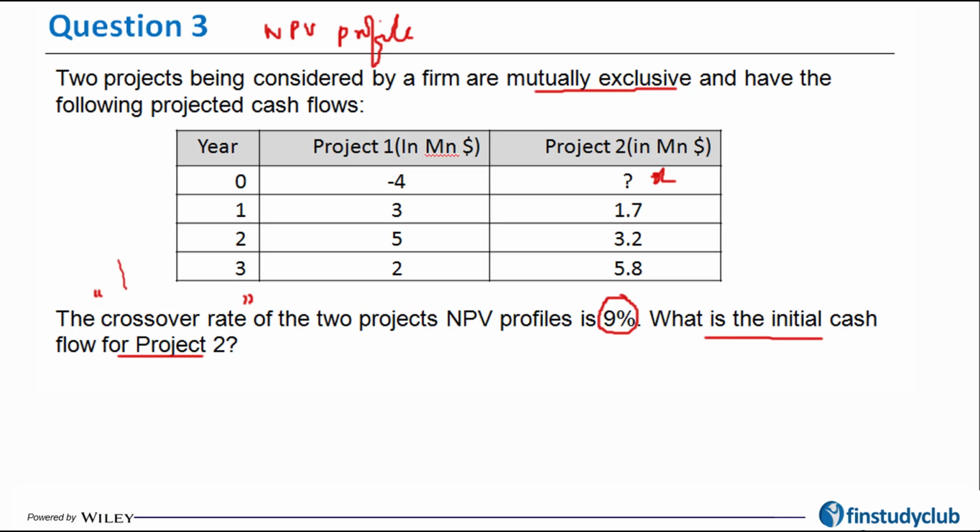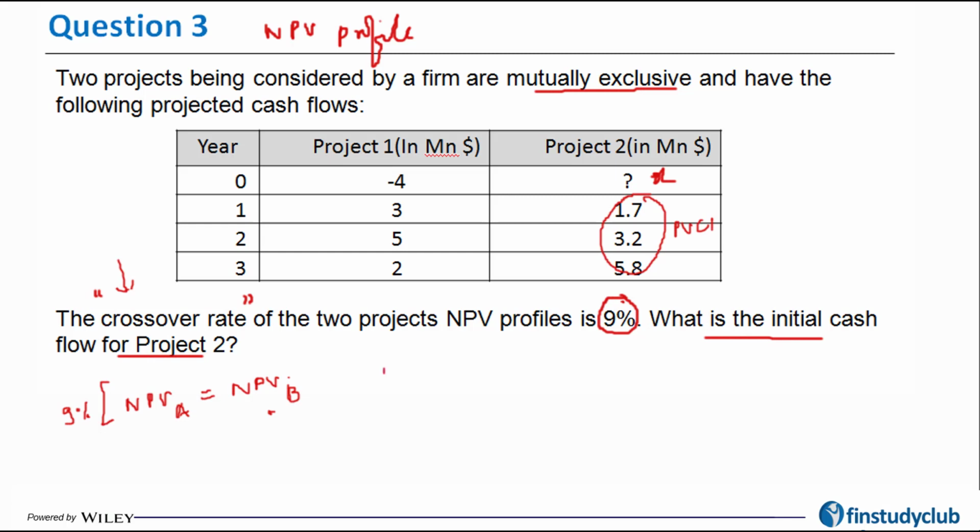The crossover rate was a rate wherein if you calculate the NPV of the two projects, the two NPVs would be the same. So if I calculate NPV of A, that is going to come out equal to NPV of B if you discount the cash flows at 9%. So the way I'm going to do it is calculate the NPV of project A first, equate it to NPV of B, and in any case I would have the PVCI.